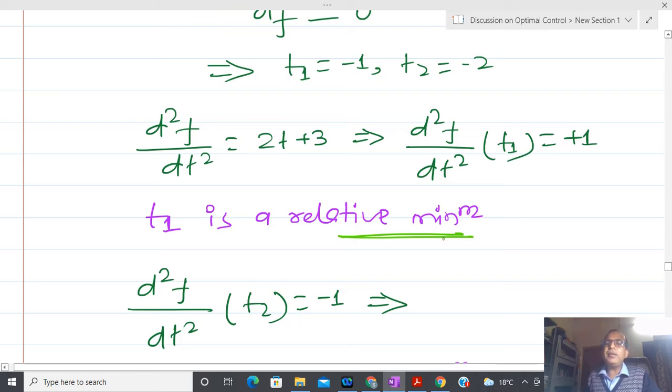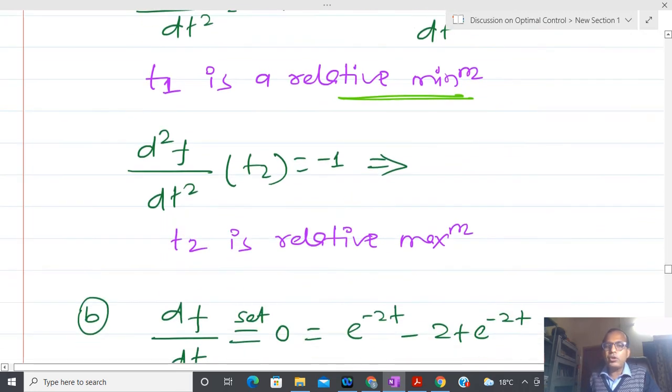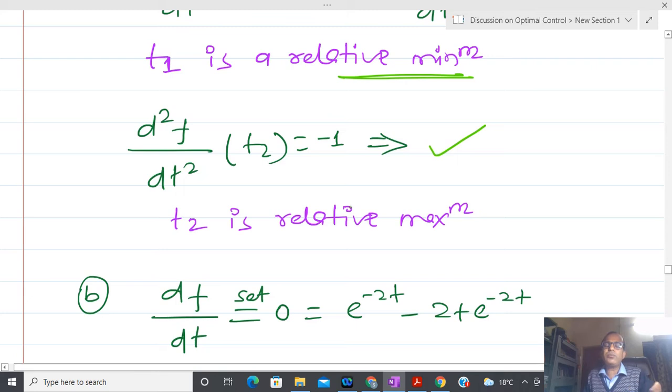Relative minima means the function is evolving, but relative to other points this one contains the minimum. Sometimes in school literature that is also called absolute minima. Similarly, I am going to take the second derivative. This kind of job we have already done during our school time.